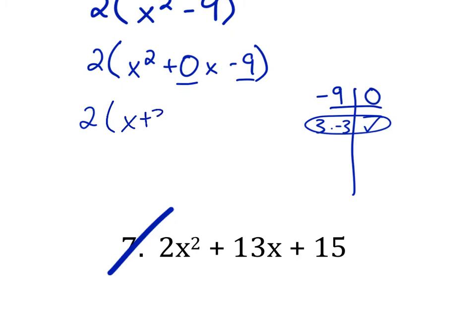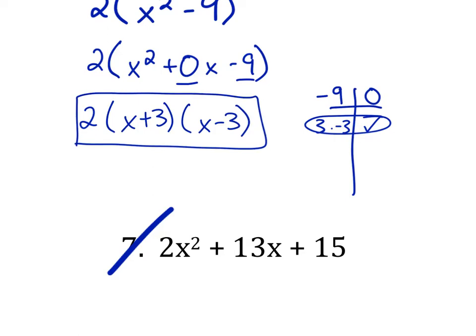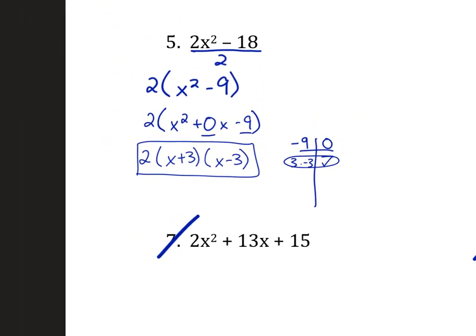X plus 3, x minus 3. Okay. If you remember the difference of perfect squares and how to factor that right away, you can skip this process. You're welcome to. It won't be any points off or anything like that. But if you're not good at recognizing that pattern, this is a consistent method you can follow.